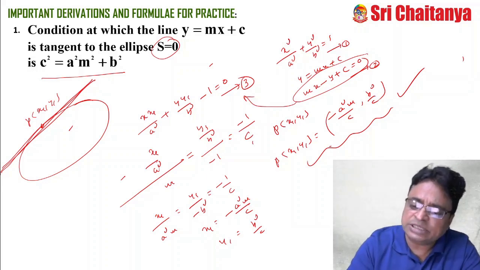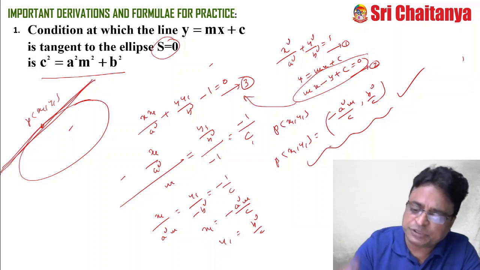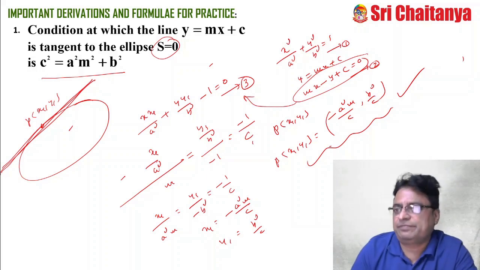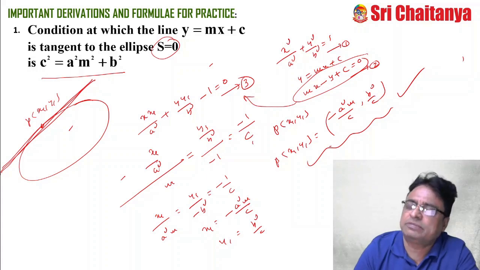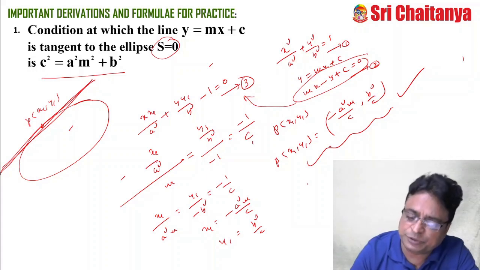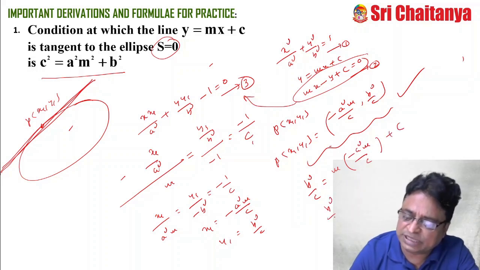Now this point lies on the ellipse, and this point lies on the line. So you substitute this point on the line: in the place of y, b square by c equal to m into, in the place of x, minus a square m by c, plus c. You simplify this. b square by c equals minus a square m square plus c square, by c. c gets cancelled.